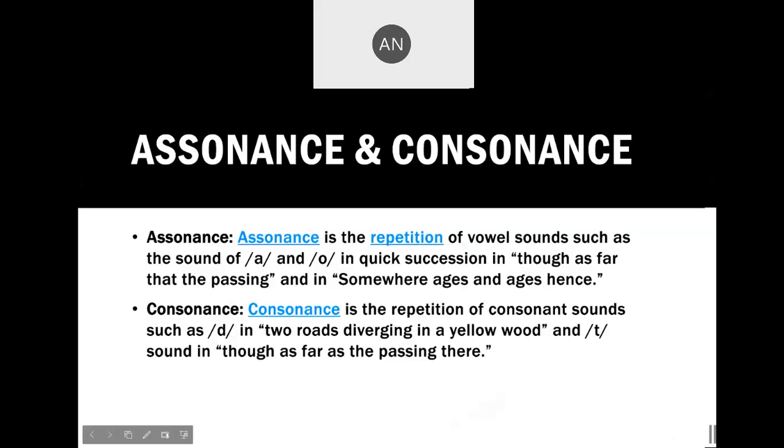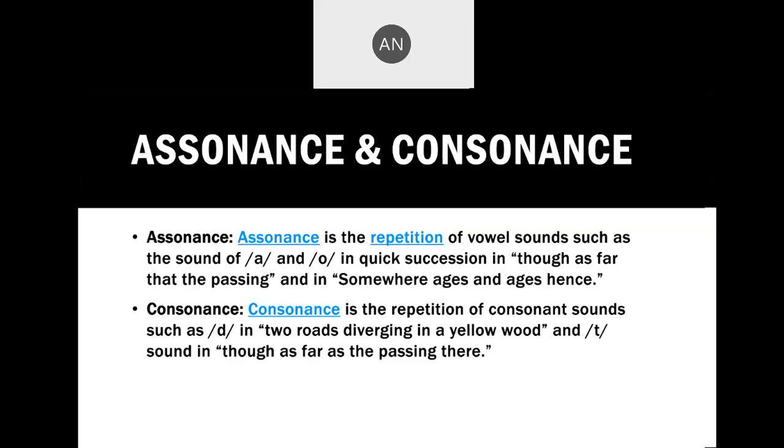Assonance is a repetition of vowels, such as the sounds A, O in quick succession, in "though as far that," "the passing," and "somewhere ages and ages hence." So the repetition of vowel sounds, you know, A, E, I, O, U, that is assonance. And consonance, as it is mentioned, is the repetition of the consonant sounds.